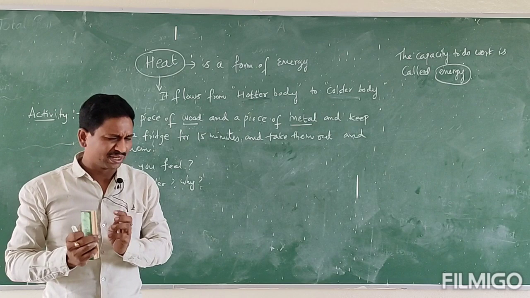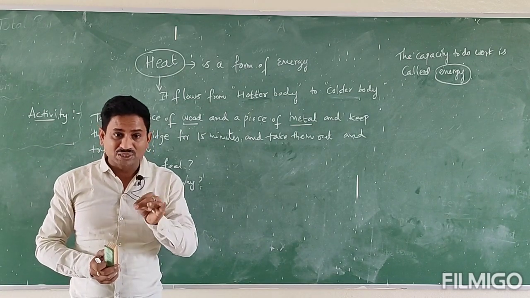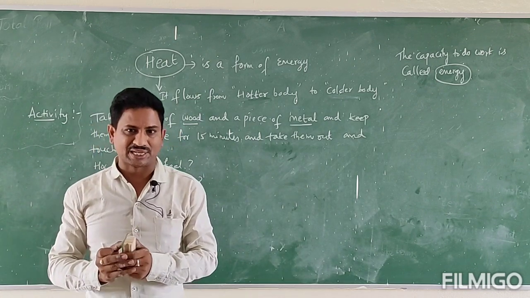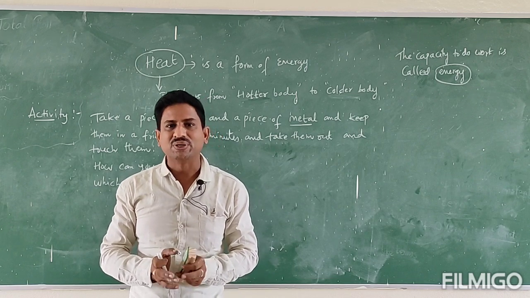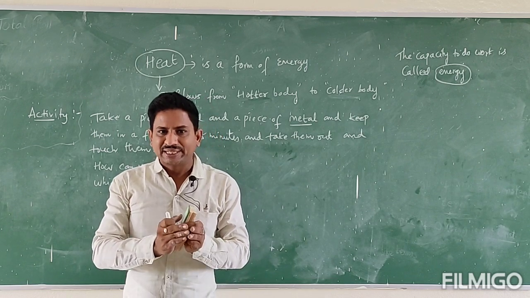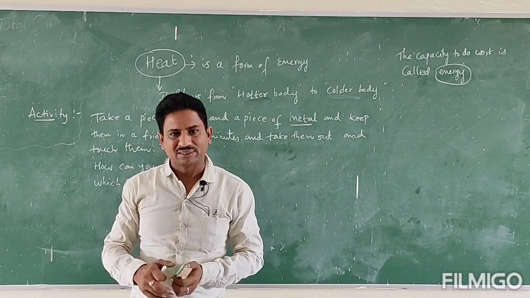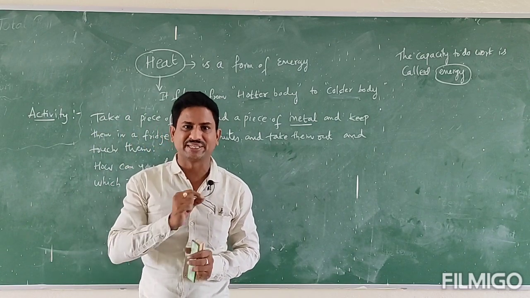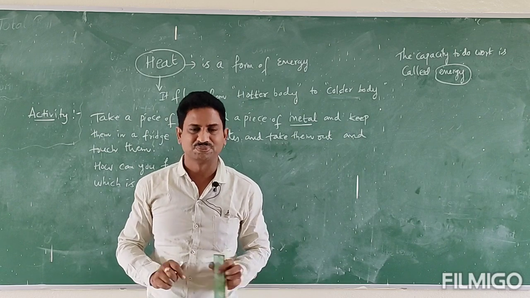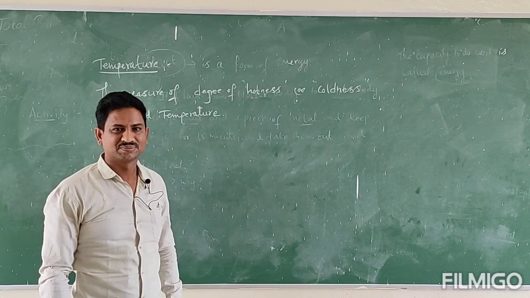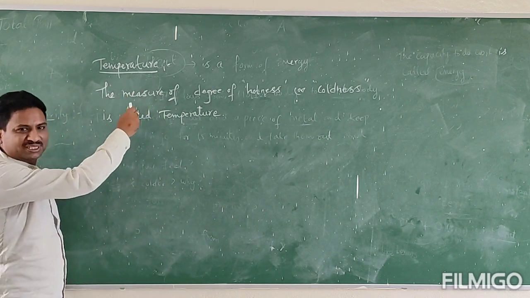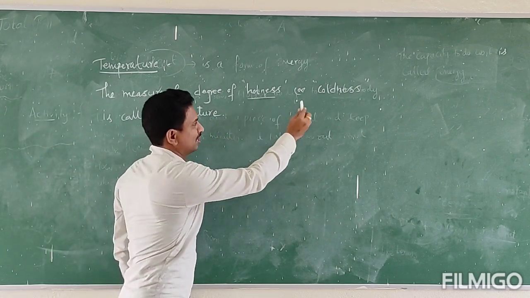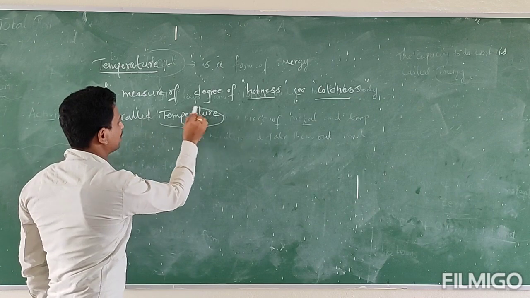That means here you can notice that among the colder objects, there are slight variations in the coldness. The degree of coldness and the degree of hotness is known by another term. Do you know what the term is? Here the term is temperature. The measure of the degree of hotness or coldness is called temperature.